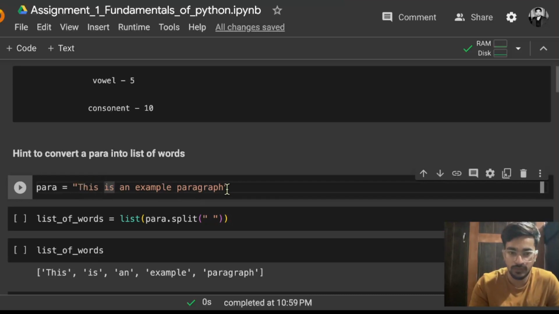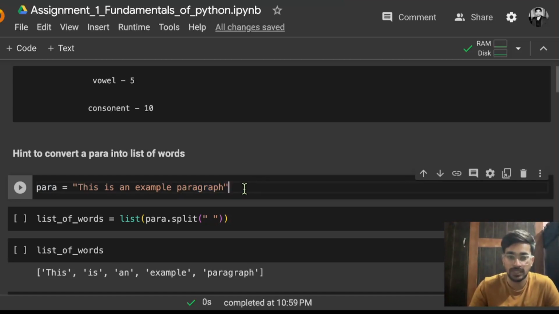So if you take this as a string and if you iterate through this string, what will happen, it will iterate to each of the characters like T, then H, then I, then S, then S again, space, then I, then S. But we don't want that. We want to iterate to each of the words, like first of all this, then is, then an, then example, and then paragraph. So how we can do that? First of all, we need to split the words. That means whatever the words that are contained in that paragraph, first we want to split that.